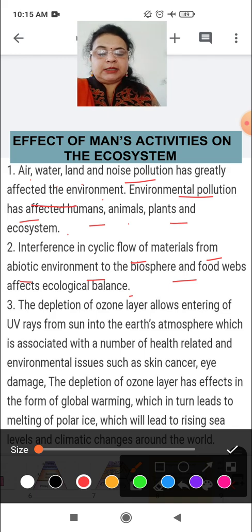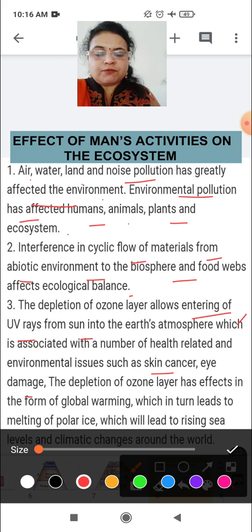Okay. The depletion of ozone layer. About the ozone layer you will study in the fourth part of the chapter ecosystem, in the next part. The depletion of the ozone layer allows entering of UV rays from the sun into the earth's atmosphere, which is associated with a number of health related issues. What are these health related issues? Skin cancer, eye damage and many other skin problems.